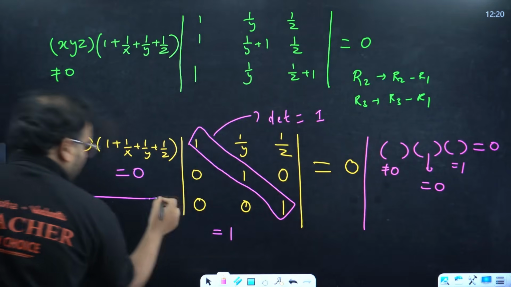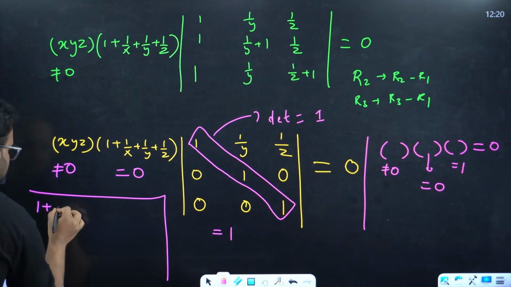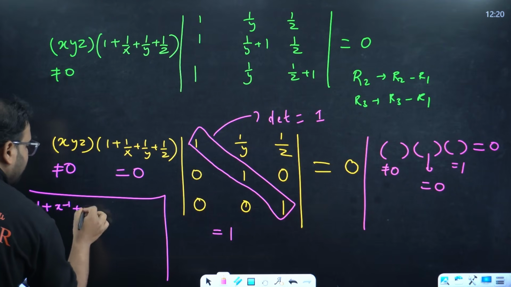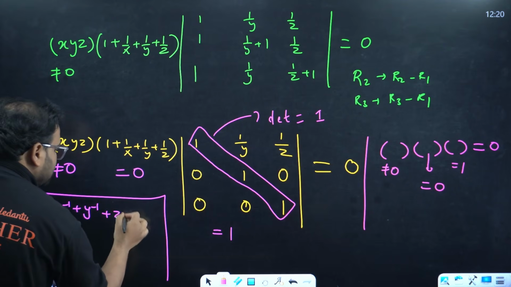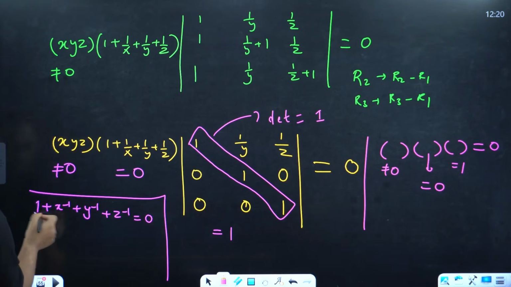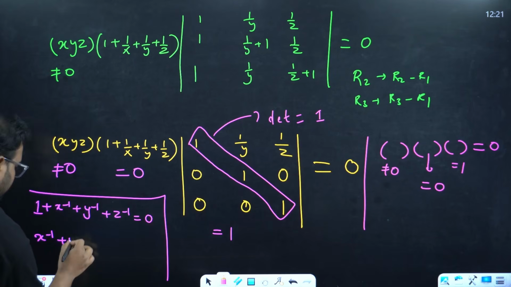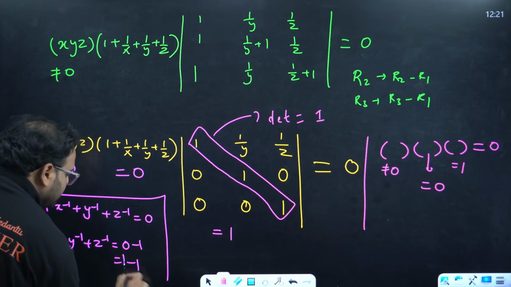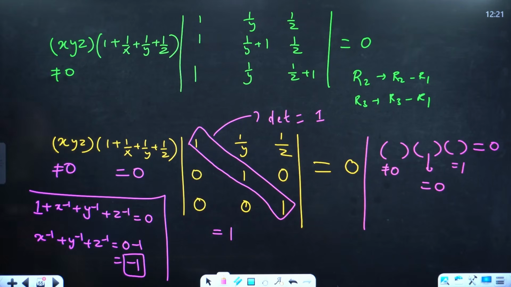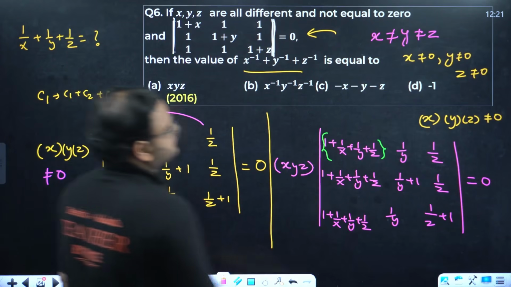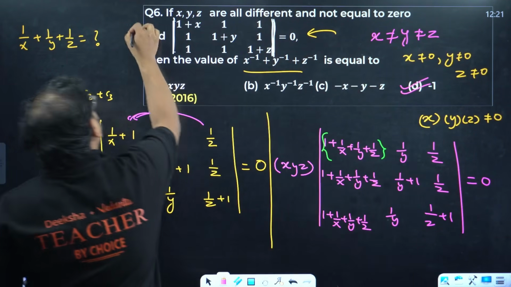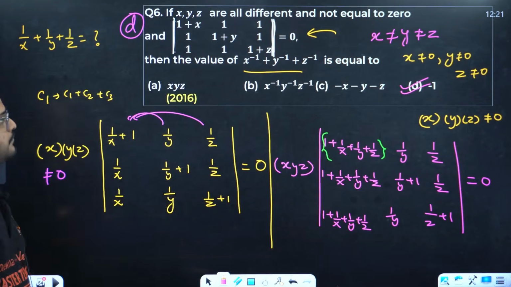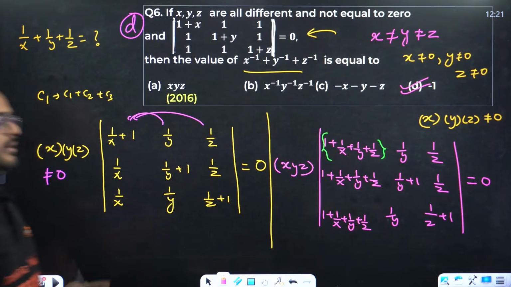So if you just solve this condition now, we are getting 1 plus 1 by x, which is x inverse, 1 by y, which is y inverse, and 1 by z, which is z inverse, is equal to 0. So move this 1 to that side, you get x inverse plus y inverse plus z inverse equals 0 minus 1. I am moving this 1 over there. Answer becomes minus 1. Okay? Clear, right? This is clear.